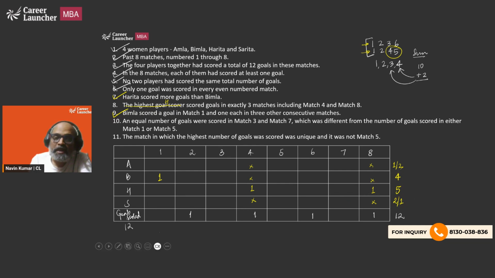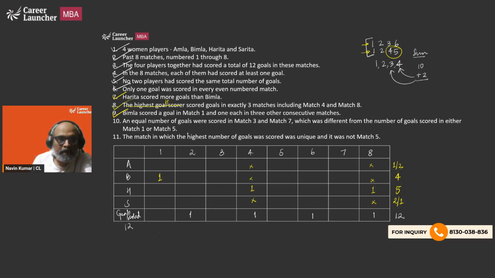3 goals H has to score in one of the matches because she scored goals in exactly 3, out of which match number 4 and 8 are done. There is one more match in which she scored the remaining goals out of 5, which is 3 goals, because 1 and 1, 2 are done out of 5 goals that she has to score.